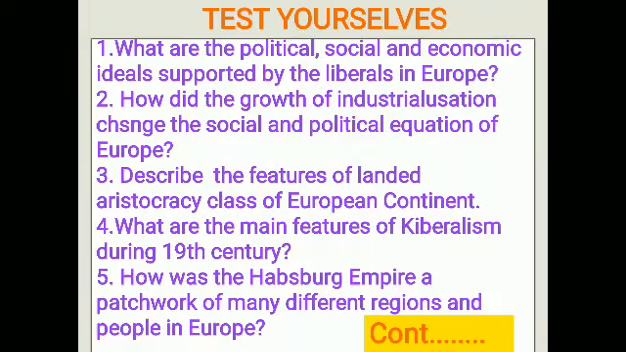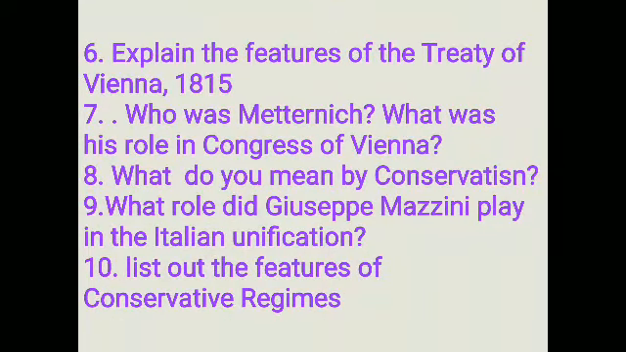I think you understood the concept of the making of nationalism in Europe. You can test yourself by reading these questions. What are the political, social, and economic ideals supported by the liberals in Europe? How did the growth of industrialization change the social and political equation of Europe? Describe the features of the landed aristocracy class of the European continent. What are the main features of liberalism during the 19th century? How was the Habsburg Empire a patchwork of many different regions and people in Europe? Explain the features of the Treaty of Vienna in 1815. Who was Metternich? What was his role in the Congress of Vienna? What do you mean by conservatism? What role did Giuseppe Mazzini play in the Italian unification? List out the features of the conservative regime.